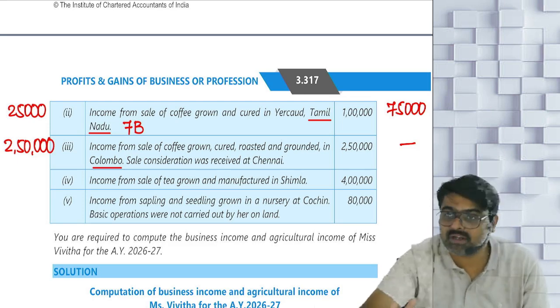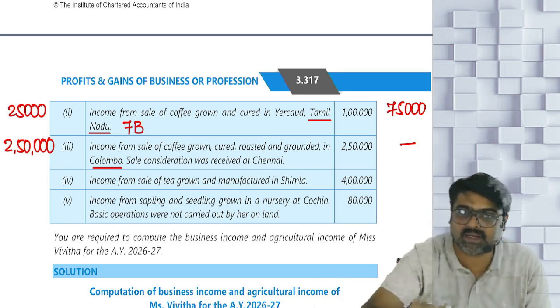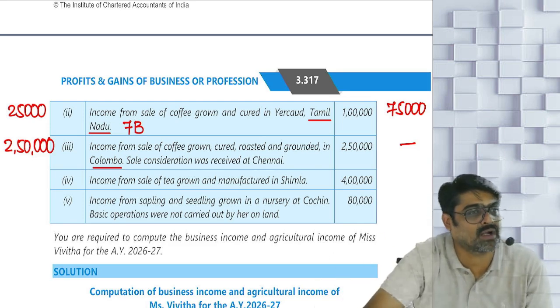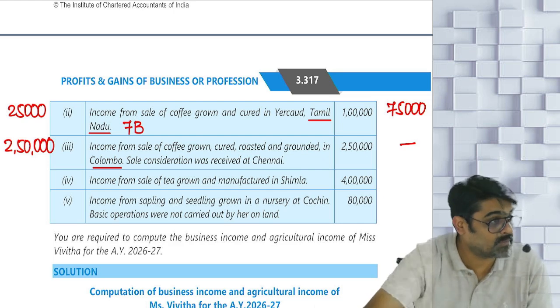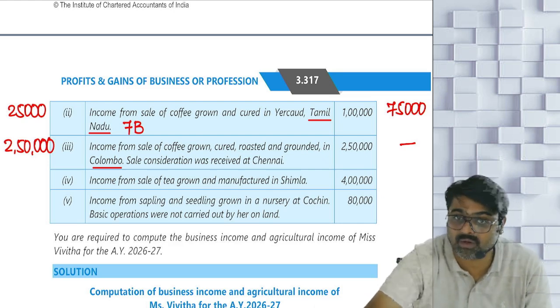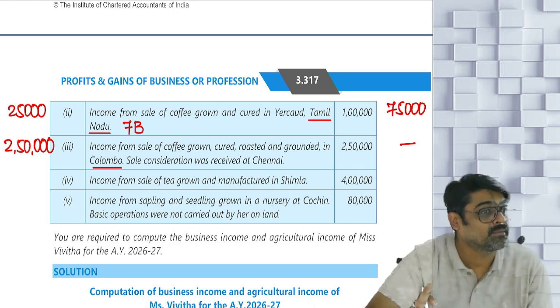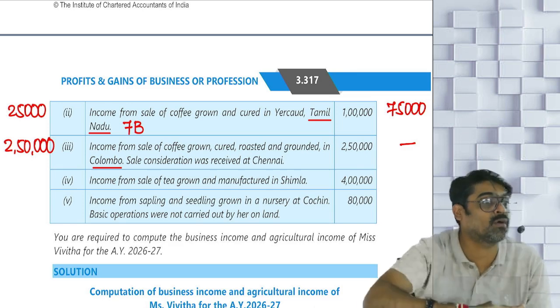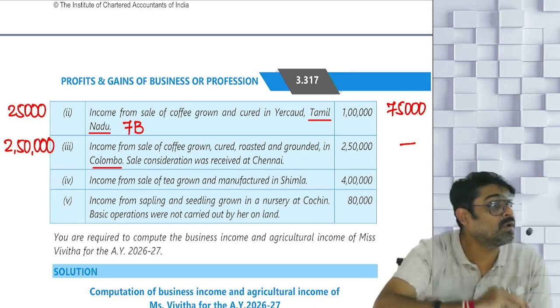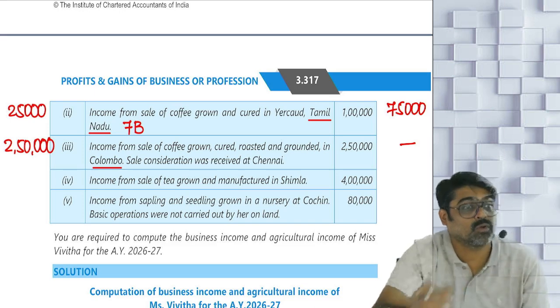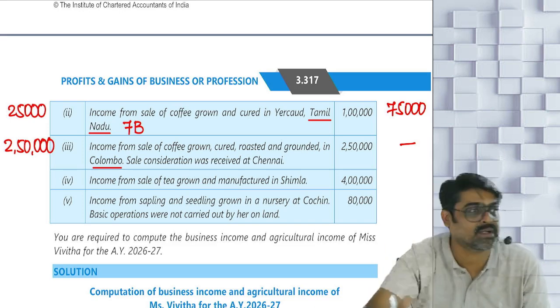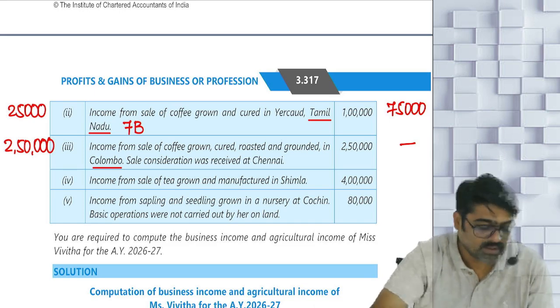No matter whatever is your residential status, it will always be taxable in India. Understanding or not? So you have to be very careful about these small things I am telling you, otherwise you will commit such a silly mistake in the exam. After coming out of the exam hall, you will curse yourself that you committed such a silly error in the exam. Okay.